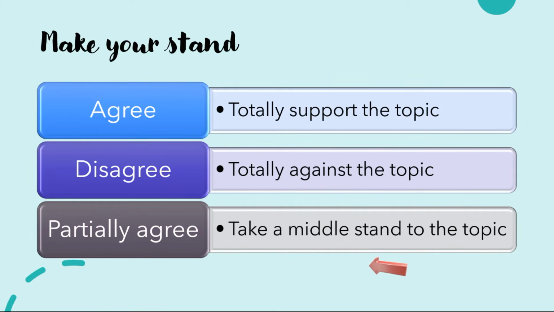And the other stand that you can make is to partially agree to the statement. To partially agree is when you agree and disagree to the statement at the same time. I know that there are concerns about how to partially agree. I'm going to have another video on how to write partially agree essays later, so do look out for it.